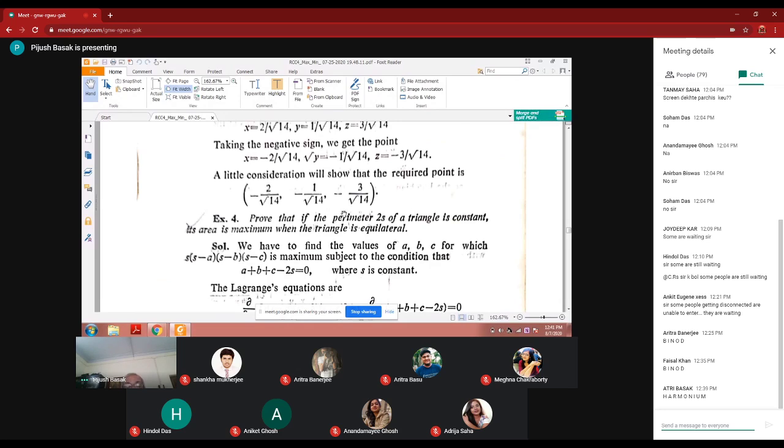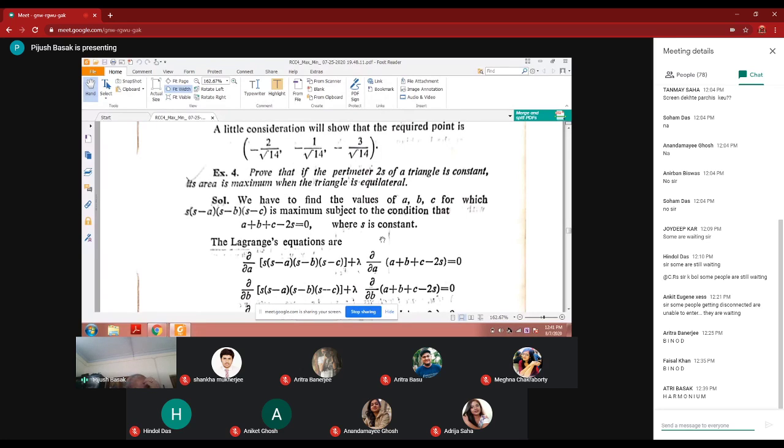Prove that if the perimeter 2s of a triangle is constant, the area is maximum when the triangle is equilateral. You have to show: if the perimeter is constant, the area is maximum when the triangle is equilateral. This is mathematically found out. Suppose it may be that isosceles has the maximum area, not like that. It will be equilateral, then only the area will be maximum, right? Let us prove it.